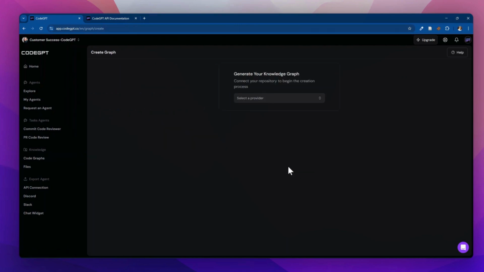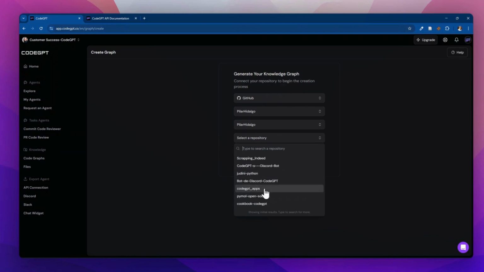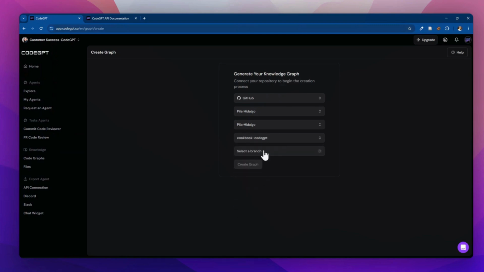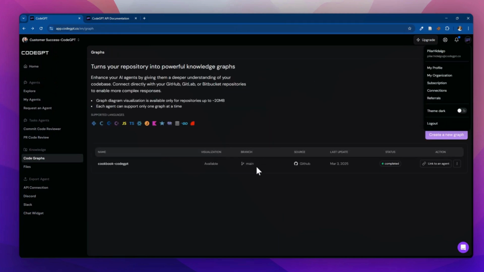Wait for the successful connection confirmation and click on Create New Graph. Then, select the repository provider configured earlier. In this case, it is GitHub. Enter the username, repository name, and branch. If you cannot find the repository name in the list, you can manually type it in. Similarly, enter the branch and click on Create Graph.